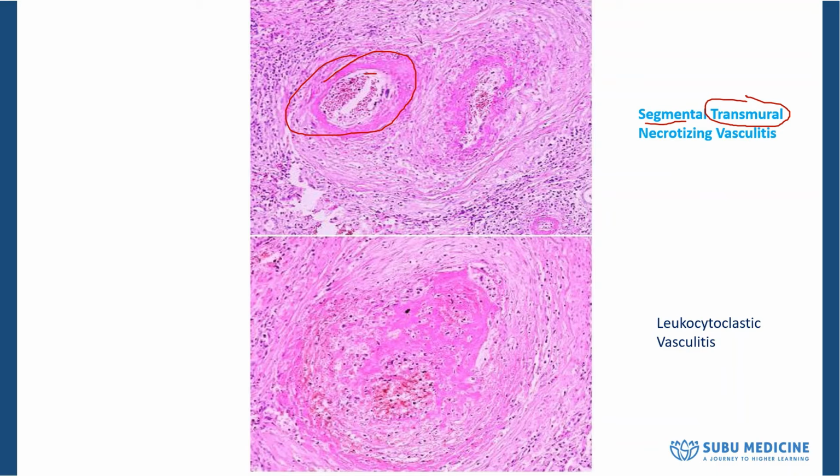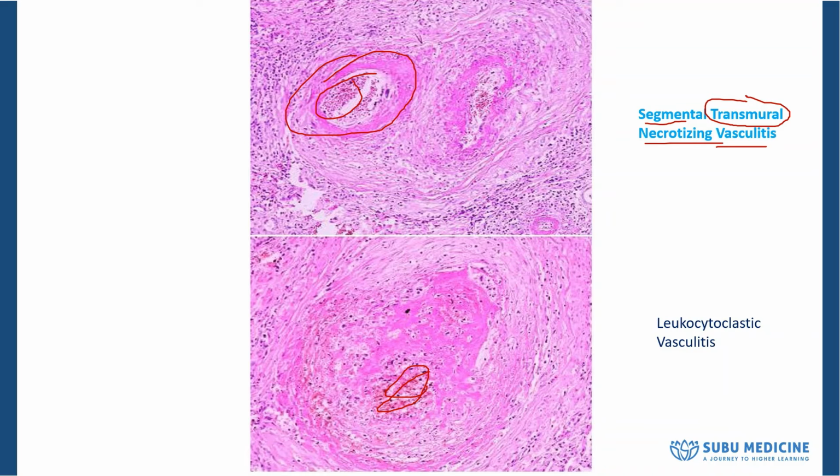And what they give you is something called, what is this? Look at this. This is where a lot of polymorphonuclear cells, remember, a lot of neutrophils, are infiltrating. This infiltration of inflammatory cells, mainly neutrophils or polymorphonuclear cells, you'll see in this case, can give you something called necrotizing vasculitis. You have to remember it's a segmental transmural necrotizing vasculitis.